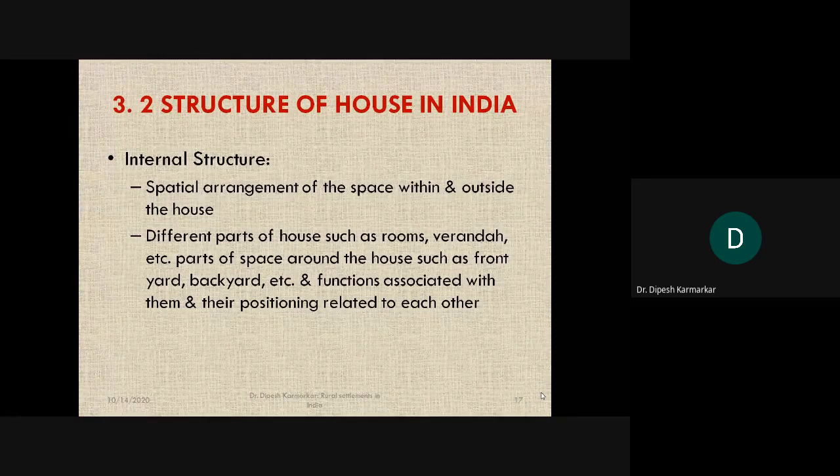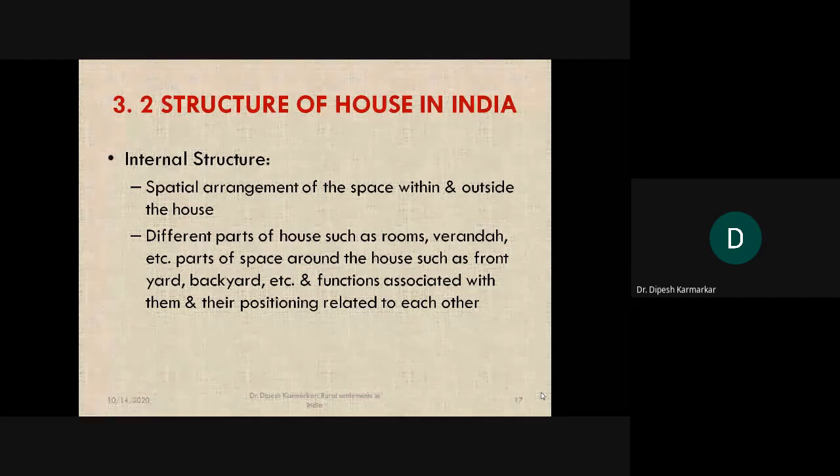For example, within the house, our living rooms are the places where we allow the outsider to come and sit, have water and tea, and we can talk with that person. But no outsider is allowed inside or in the other parts of our house other than the living room.